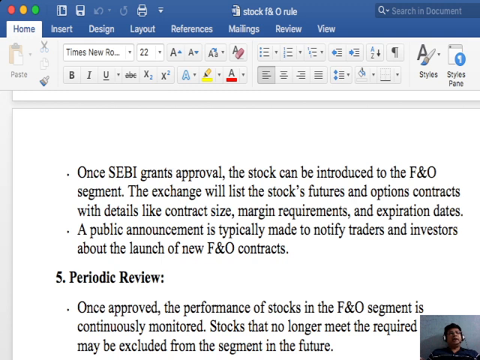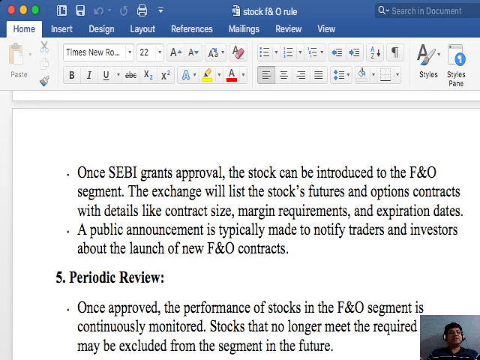Okay, and after launching and approving the F&O contract for the considered stock, periodic review is done. Once approved, the performance of the stock in the F&O segment is continuously monitored. Stocks that no longer meet the required criteria may be excluded from the segment in the future.